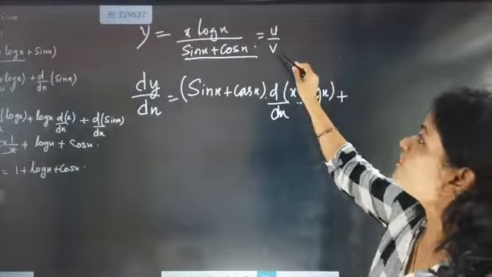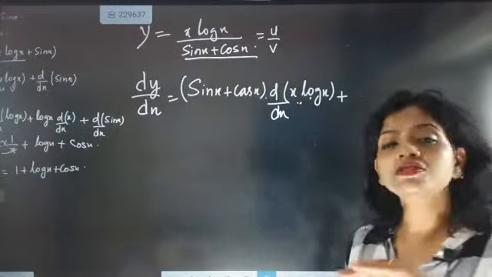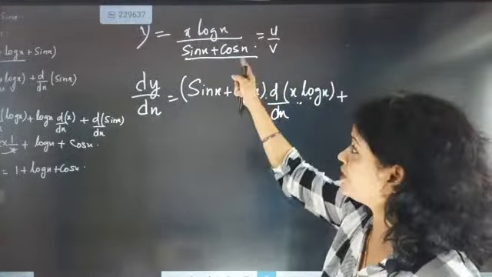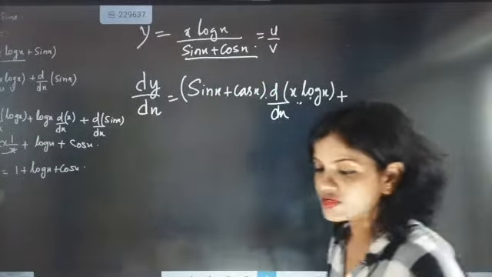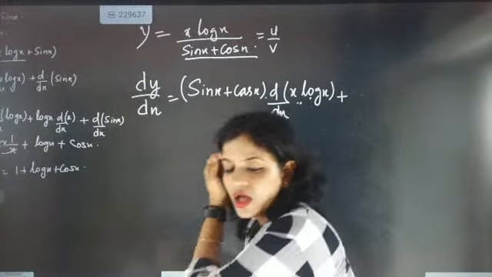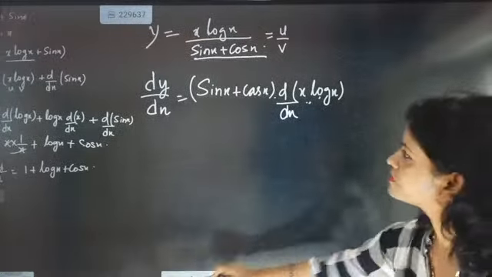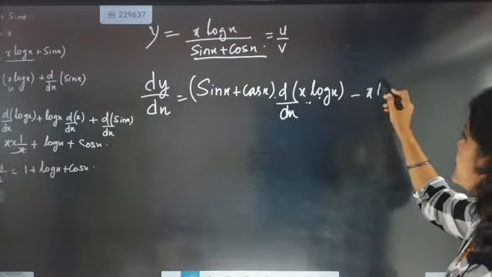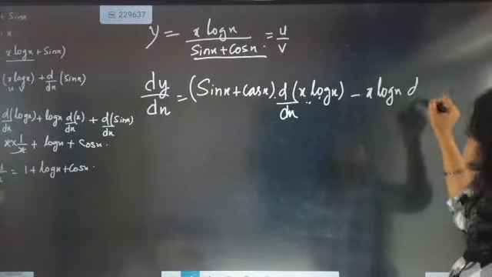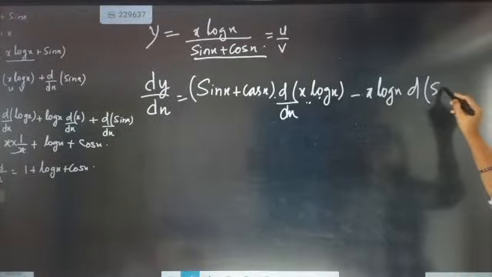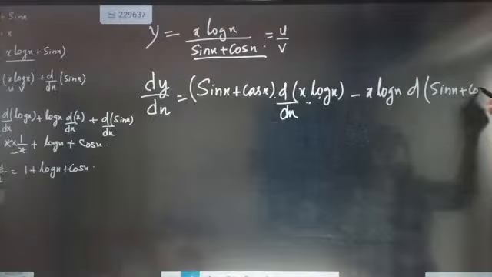One time we have written v du, meaning the denominator part and then the differentiation of the numerator, and then we write minus u dv, that is x log x, and then the differentiation of sin x plus cos x.